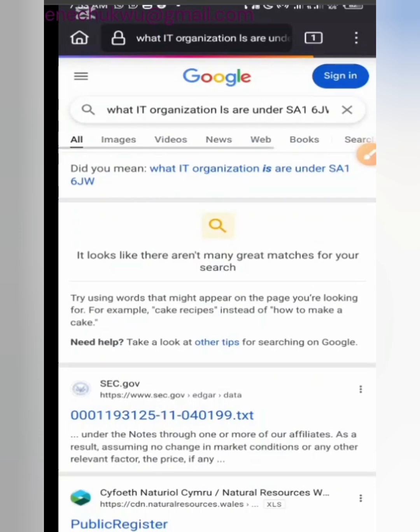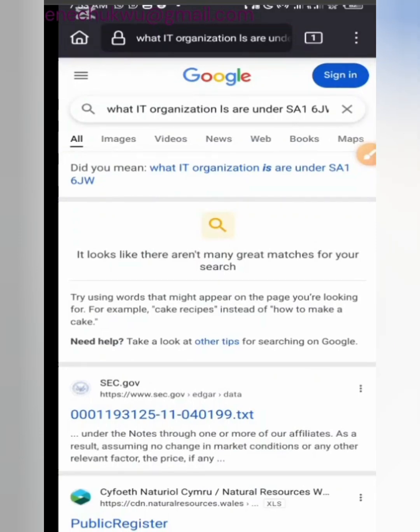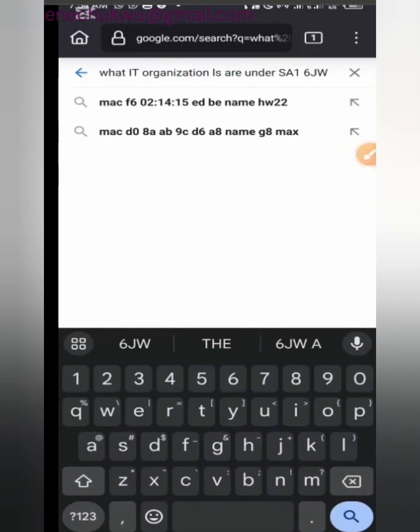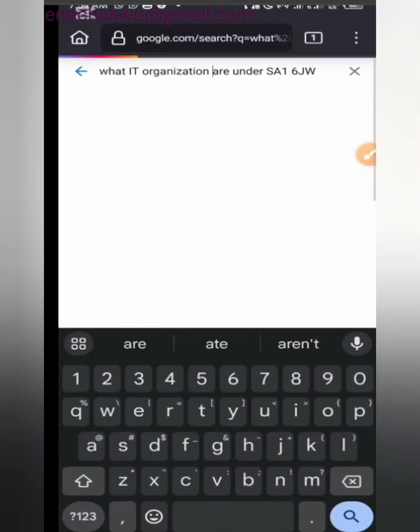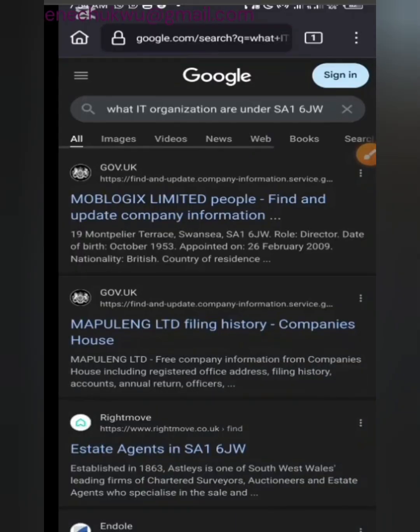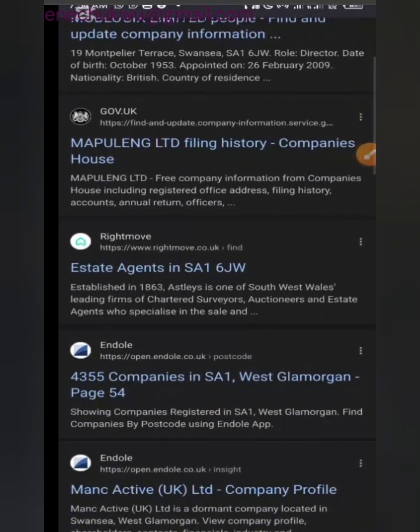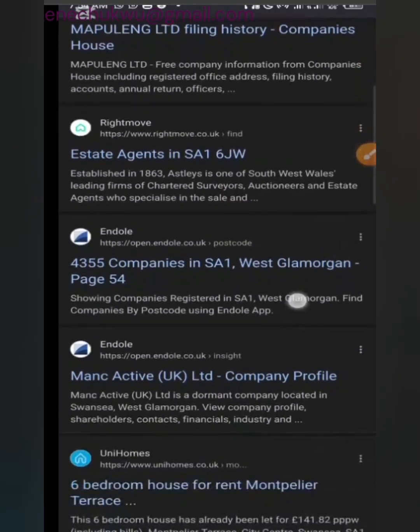You're going to see different search results. You see, these are different search results you're going to get. So let us pick one here.